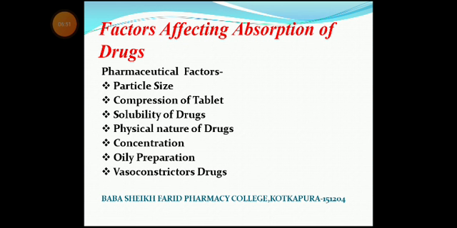There are some factors which will affect the absorption of drug. Broadly, there are two types. First one is called pharmaceutical factor. The second one is called patient factor.